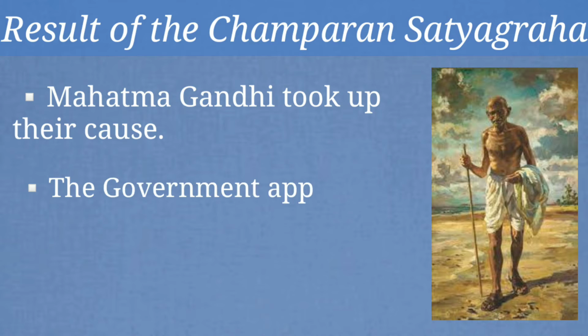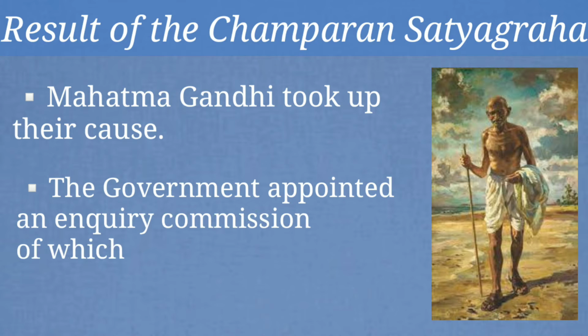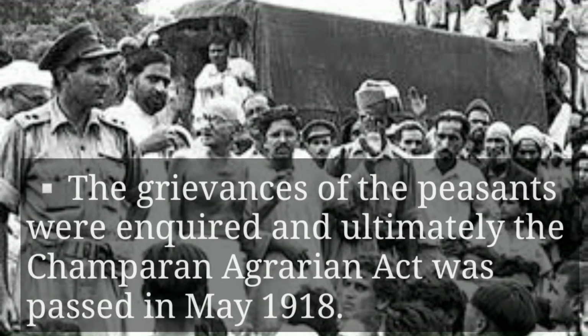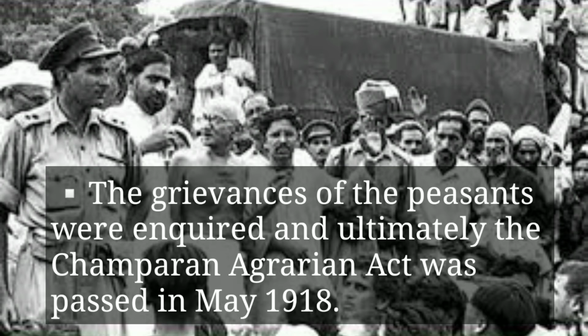Then the government appointed an enquiry commission of which Mahatma Gandhi was a member. Now, children, according to this commission, the grievances or the problems of the peasants were inquired, and ultimately the Champaran Agrarian Act was passed in May 1918. Children, this Champaran Act put an end to the British policy of allowing the European planters to force the farmers to plant indigo on their fertile lands.